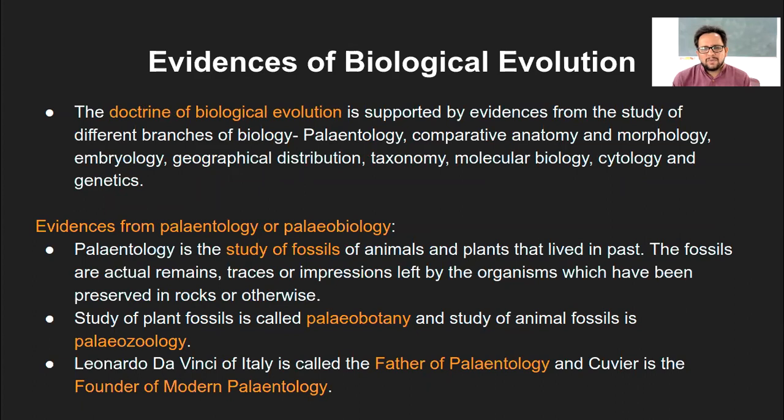Comparative anatomy and morphology, we know like certain organism looks like this, so it has so and so body parts, so that is comparative anatomy and morphology. Embryology, again a specific example of embryology we'll see in terms of how the embryo development happens across the species and what is the similarity and what are the differences.